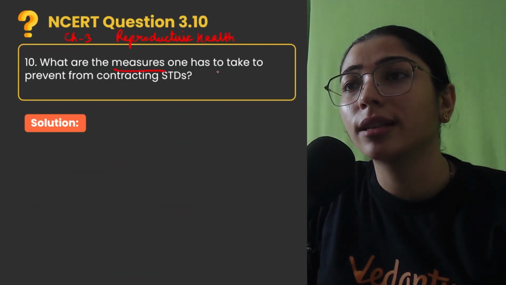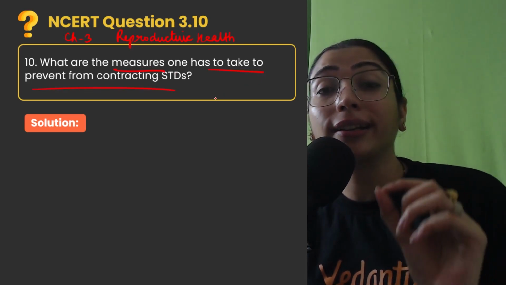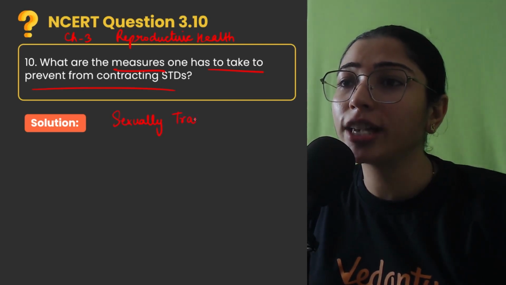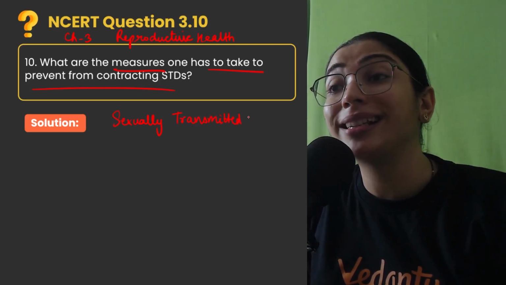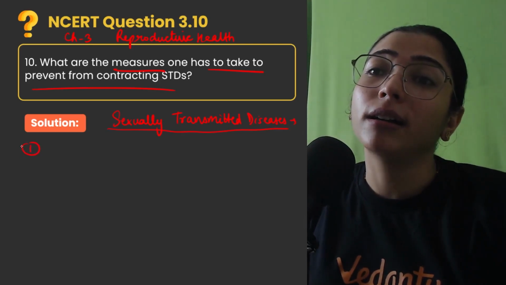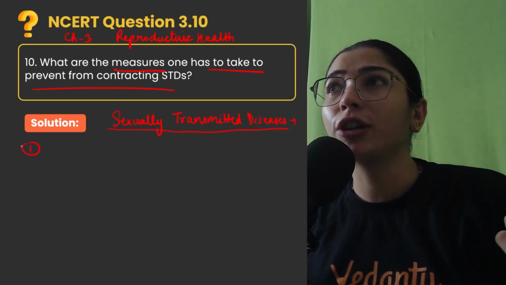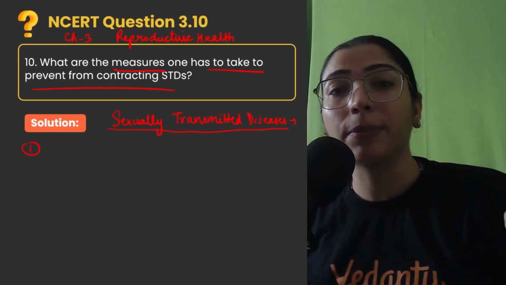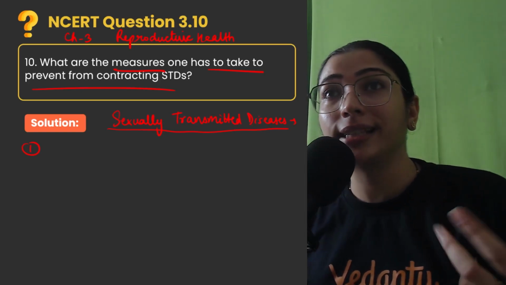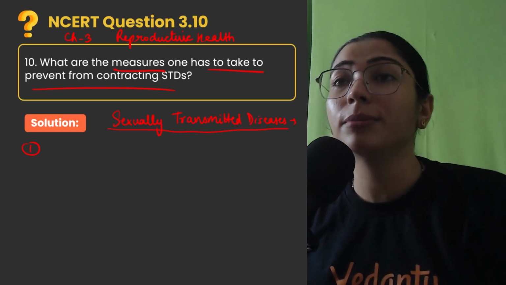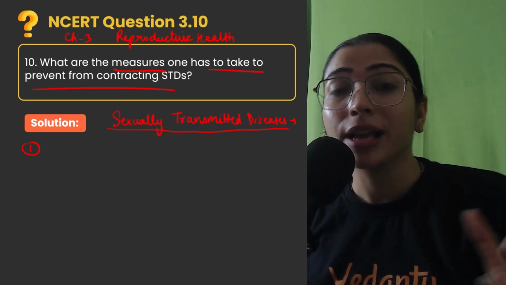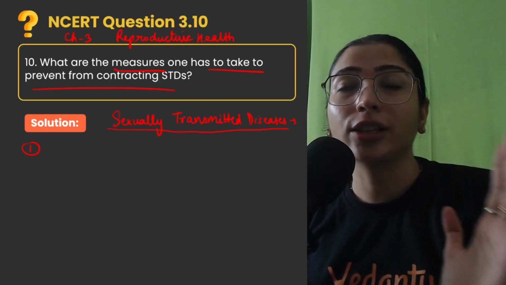What are the measures one has to take to prevent contracting STDs? STD stands for sexually transmitted diseases. So we have to suggest ways by which sexually transmitted diseases can be avoided. So first of all, children, for this we have to list some reasons. First of all, one has to avoid sex with multiple partners, unknown partners, and secondly one has to use contraceptive devices which prevent STDs, for example condoms, and thirdly, if there is some doubt, one has to take medical help so that the doubts are cleared and sexual hygiene is maintained.